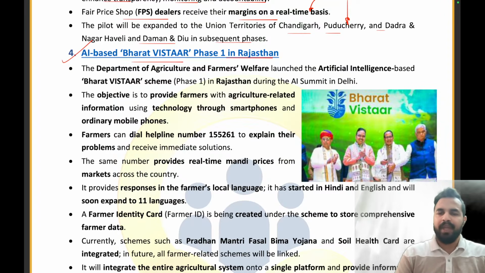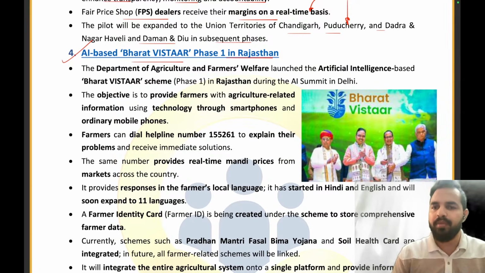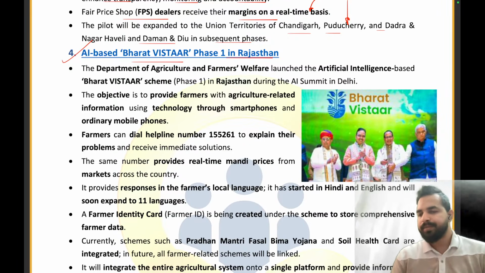It is a kind of helpline number on which, whenever the farmers have any queries, they can just directly dial this helpline number and ask their queries, and with the help of that, all the solutions regarding their queries will be provided. Just like whenever you have queries related to current affairs, you just dial the chapters number, and in your preferred language of English or Hindi you get the answers, right?